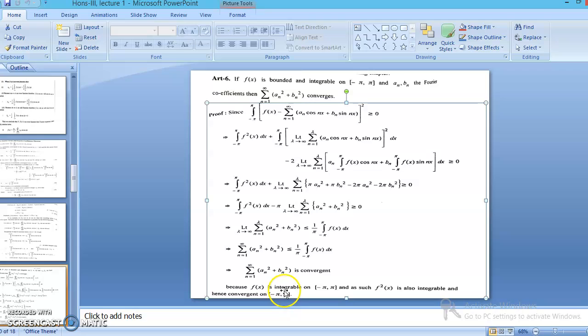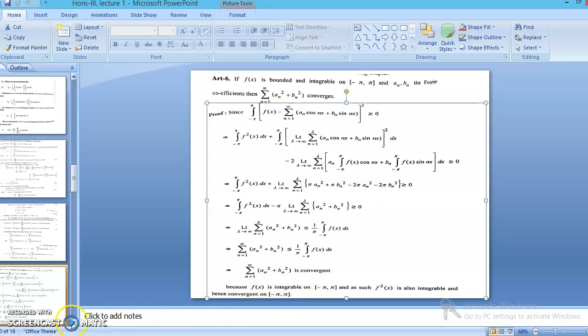As the function is integrable, as given in the statement, f squared is also integrable. So this is convergent. If the right hand side of the above inequality is convergent, then by the comparison test, the left hand side is also convergent.